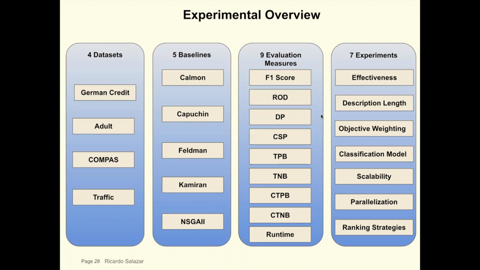Furthermore, we evaluate 9 measures: 1 measure for accuracy, the F1 score, and 7 measures for fairness, and we also compare runtime. We perform 7 experiments, but because of time constraints, I will focus today on the effectiveness results.